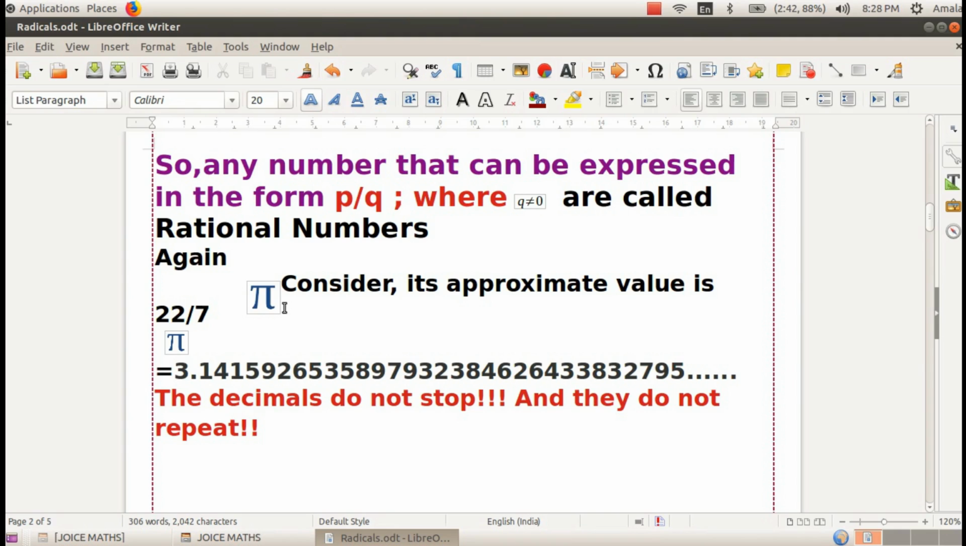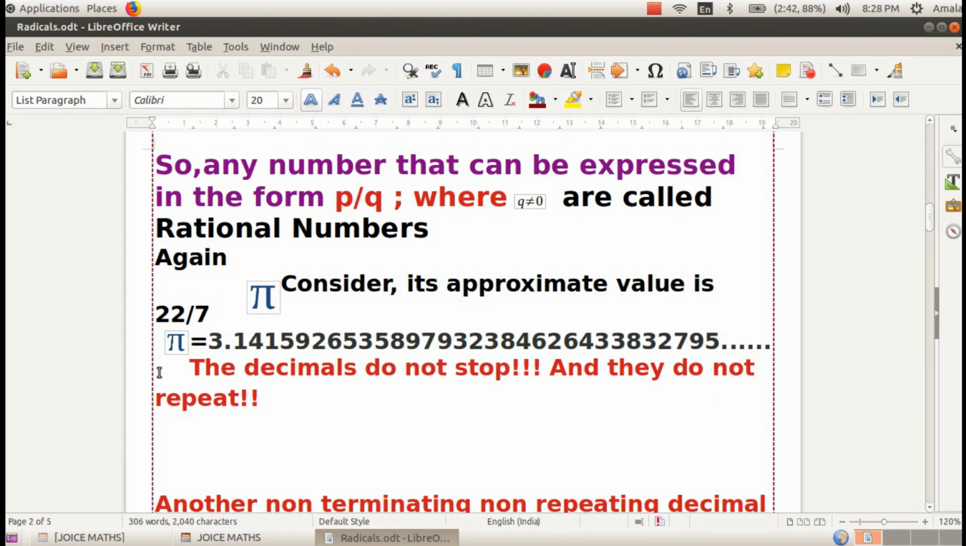Again, consider pi. We know its approximate value is 22 by 7. When we divide 22 by 7, we will get pi equals 3.14159 etc. It is not repeating, and it is not terminating. The decimals do not stop and they do not repeat.